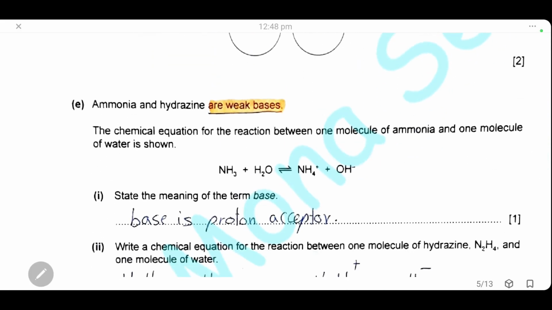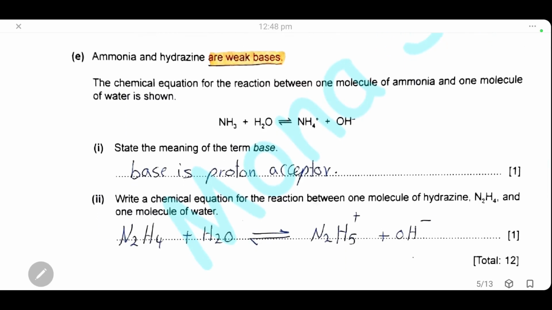Ammonia and hydrazine are weak bases. Here is the reaction between one molecule of ammonia and one molecule of water. State what is meant by the term base. A base is a proton acceptor.